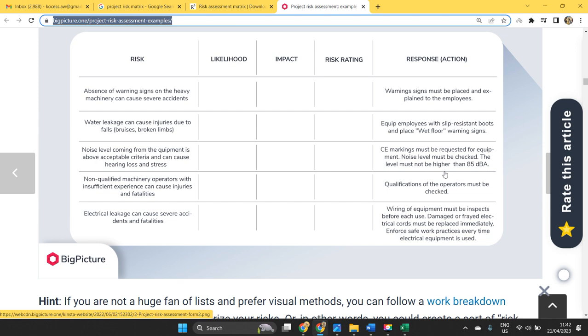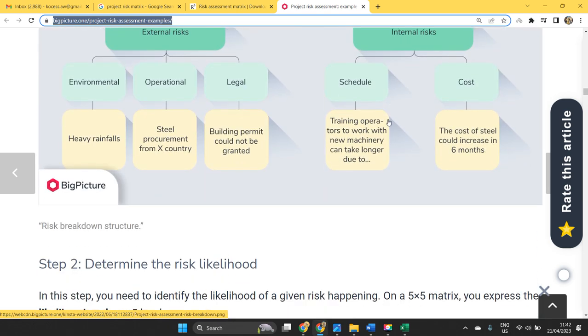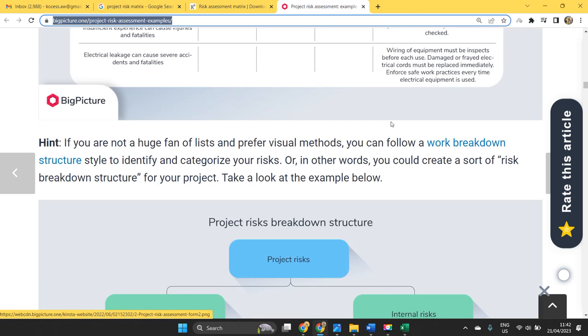So these things can be done. Make sure you cross check this report and properly identify the possible risks for your project, and based on that you can write it. While identifying your risks, make sure you are aware of what your project is, and the risks related to that project.